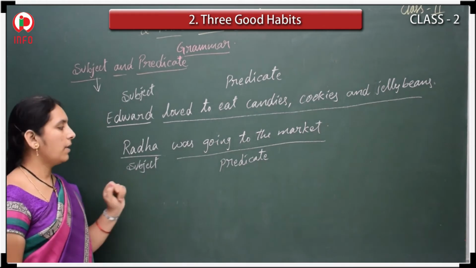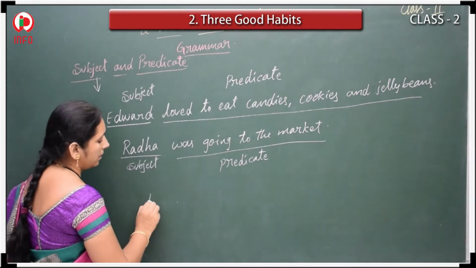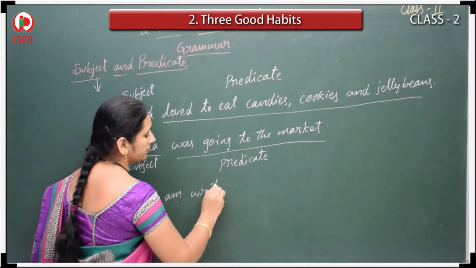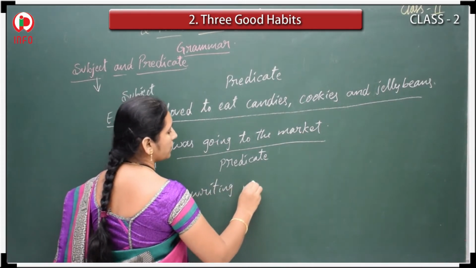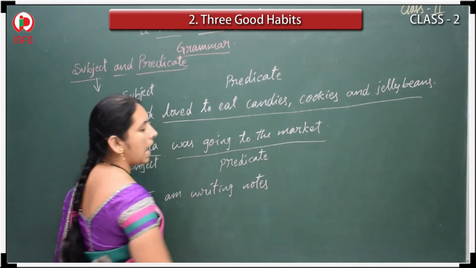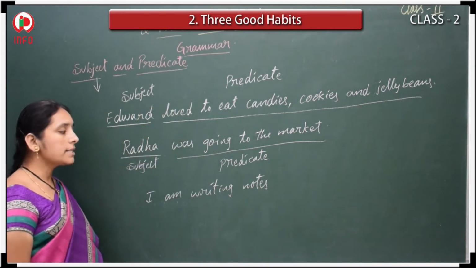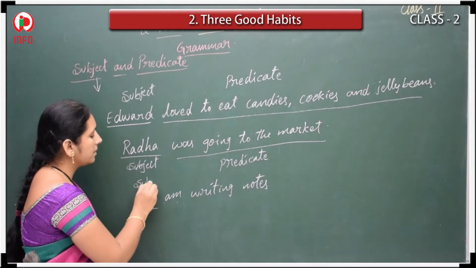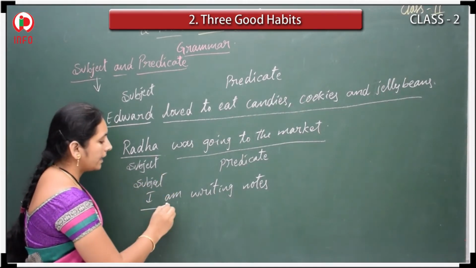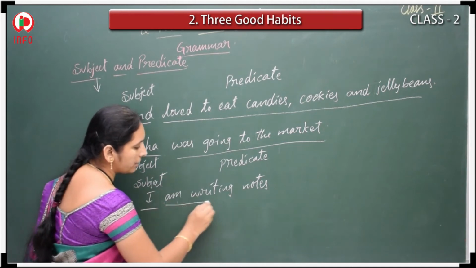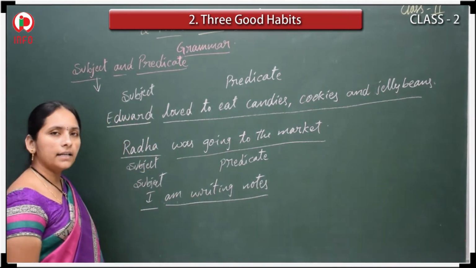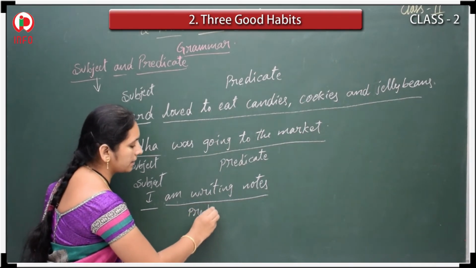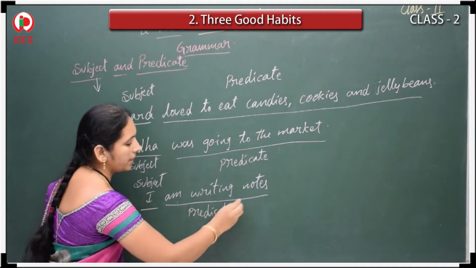Okay. See one more sentence. I am writing notes. Who is writing notes here? I. So this I is subject. And what am I doing? I am writing notes. So this is predicate.